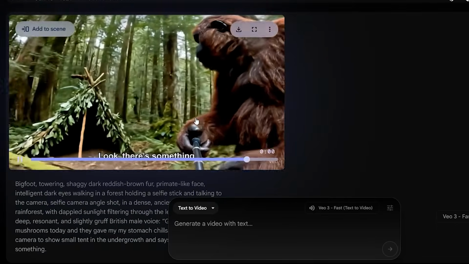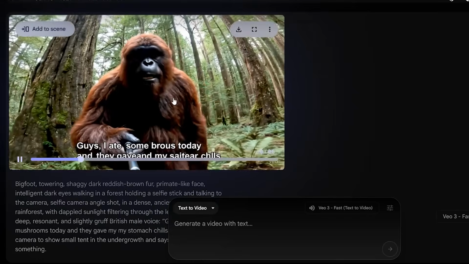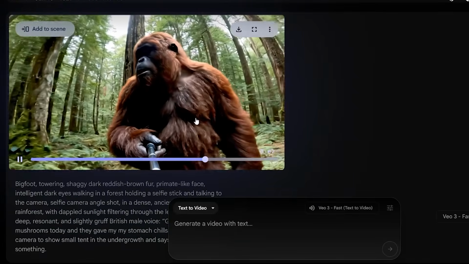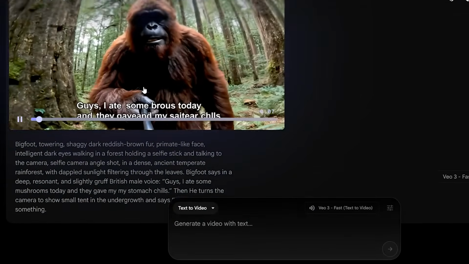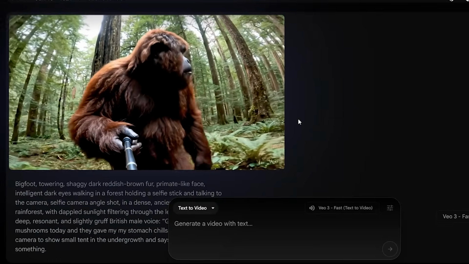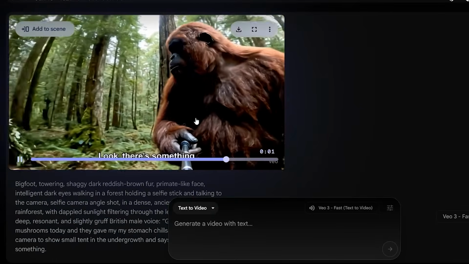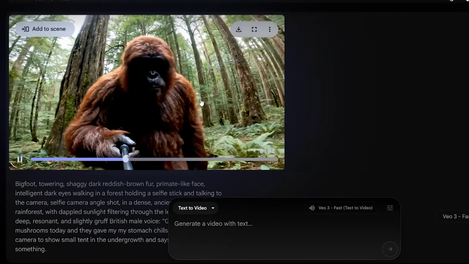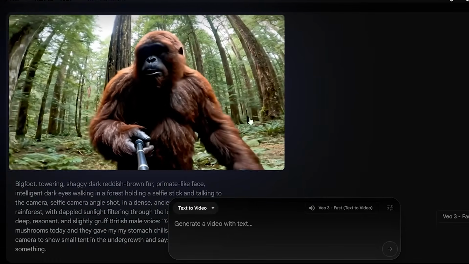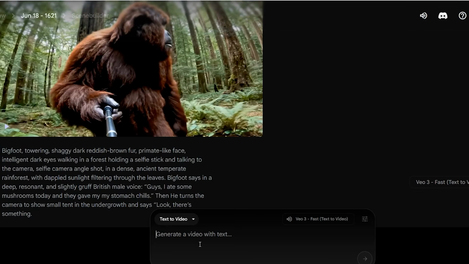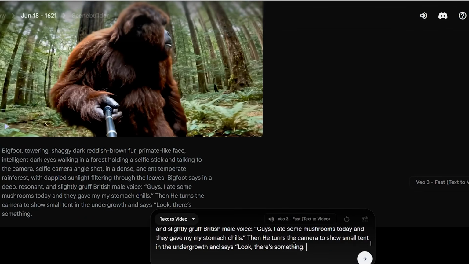Now, the clip is overall good, but as you noticed, there are weird subtitles. Unfortunately, this is the problem with VEO 3, that sometimes it may generate these, but Google is trying to fix this issue, so hopefully it'll get fixed soon. Now, another thing that I want to change in the clip is for him to show the tent and say there's a tent instead of something. I am showing the full process here so you'll understand how to create the perfect videos.